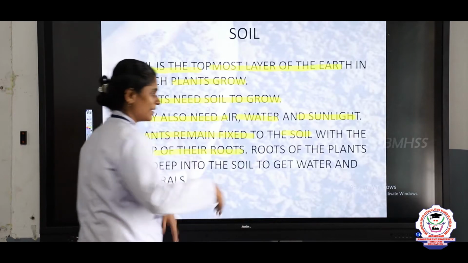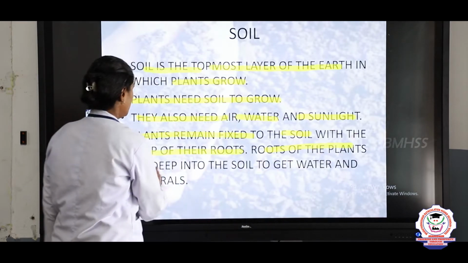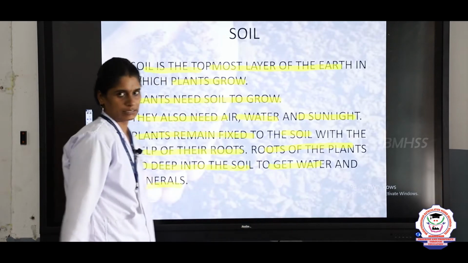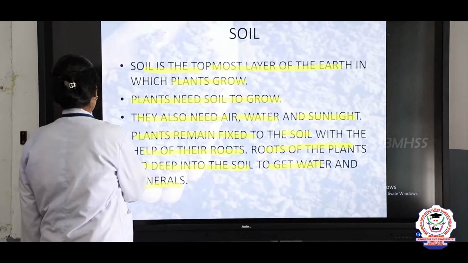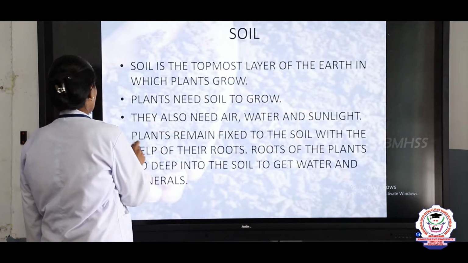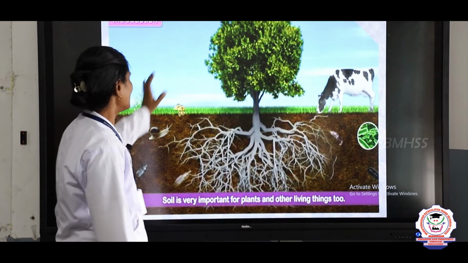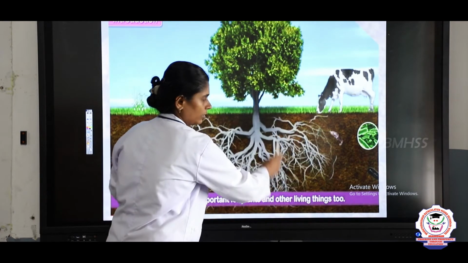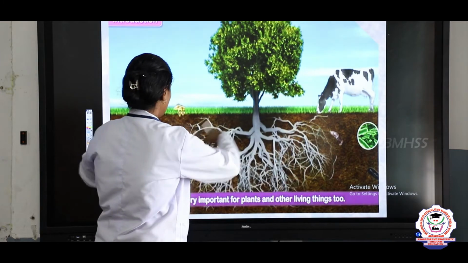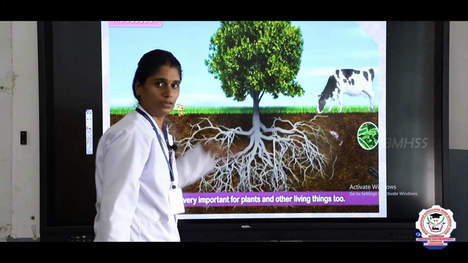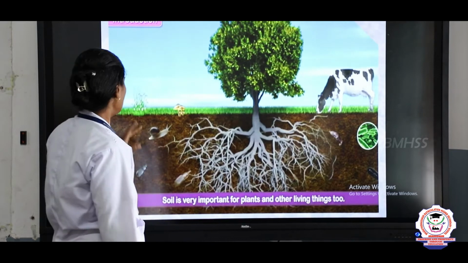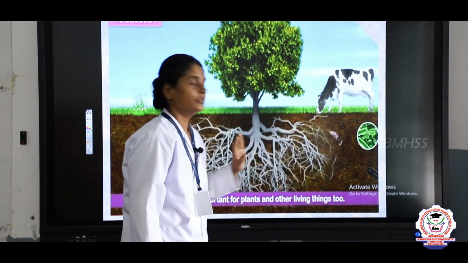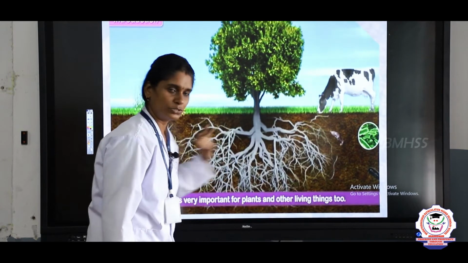The roots of these plants go deeper into the soil to get what? Water and minerals, right? Next, you can see the tree has a large number of roots so that it is fixed into the soil. We can also see some more animals like insects and fungi, they also depend on the soil.